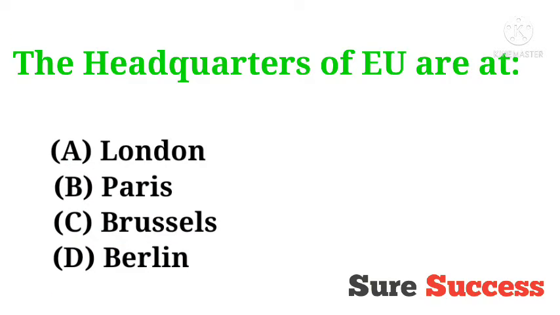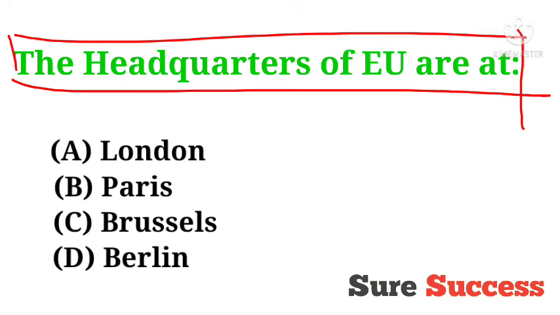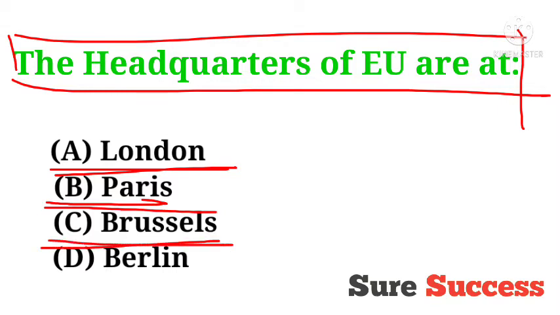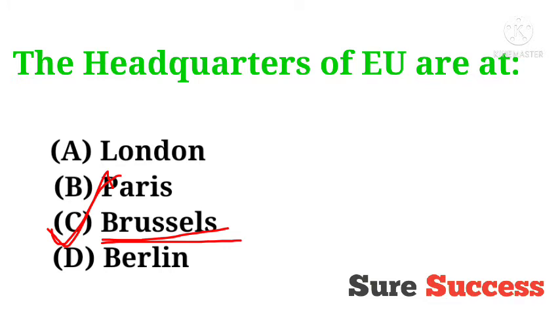The headquarters of EU are at, okay, what is EU? EU is an acronym for European Union, and here it's asked where is the headquarters of the European Union, and the options are London, Paris, Brussels, Berlin, and the correct answer is Brussels. The headquarters of EU is at Brussels.